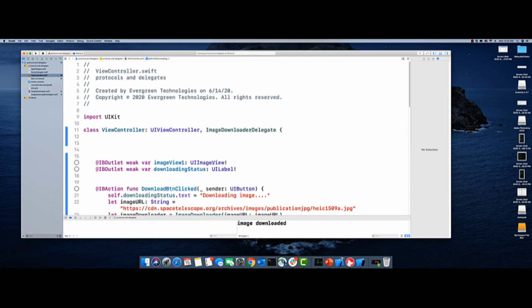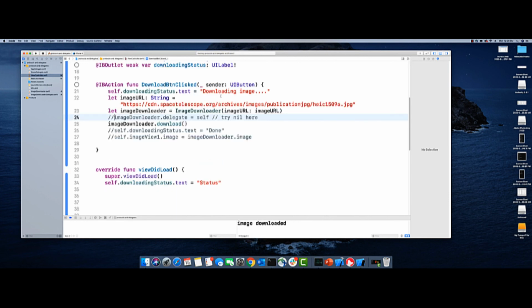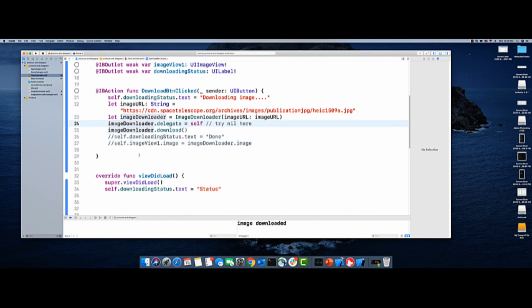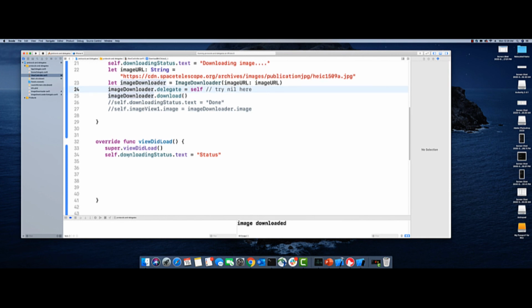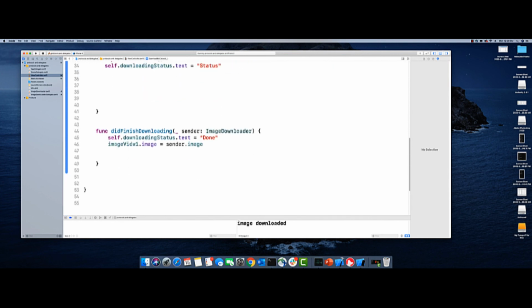Now let's see the difference. One more thing you need to do is add the delegate as self, because the UI controller itself is the delegate, since I am writing the function inside it. Once the downloading is done, I'm going to say status as done, and I'm going to set the image view's image to the sender image, right? So let's run the app.